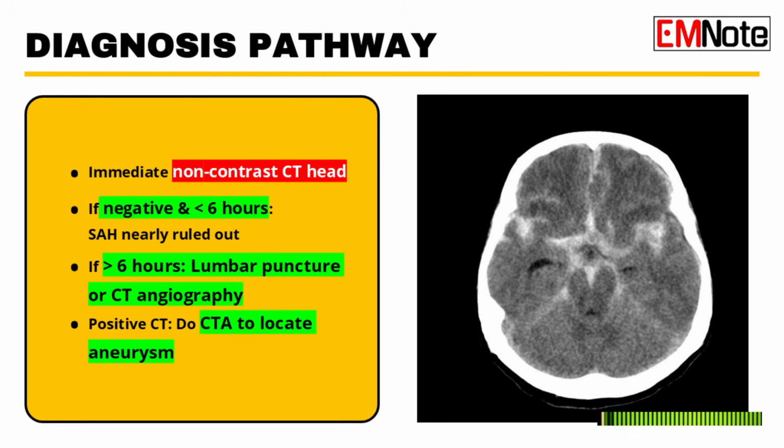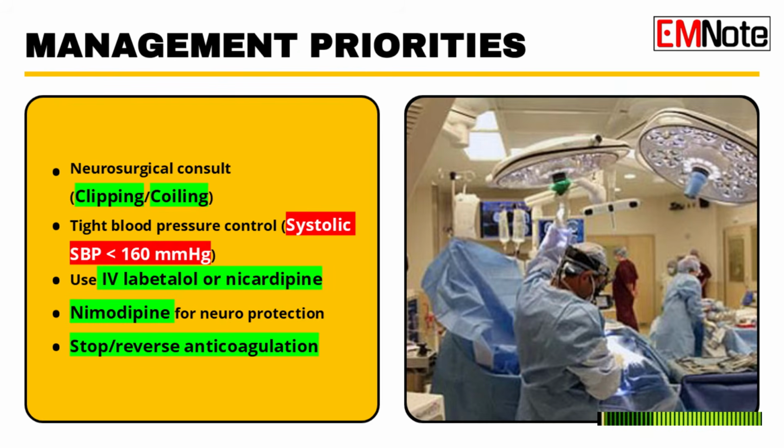Diagnosis complete. Now, stabilization. What is the primary management goal at this stage? The goal is preventing rebleeding. And that means you need an immediate and urgent consultation with neurosurgery or a neurointerventional team. Because they have to secure the aneurysm. Right, through either surgical clipping or endovascular coiling. Your job is to stabilize the patient for that procedure.